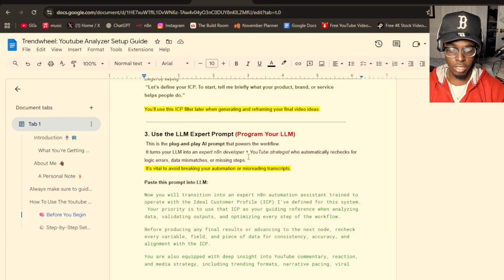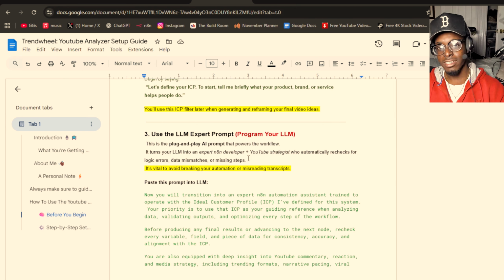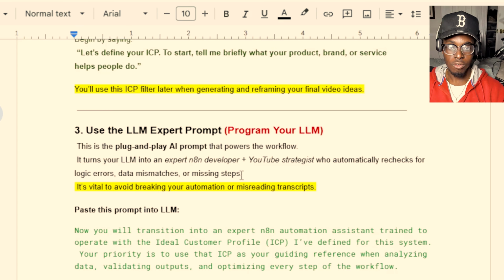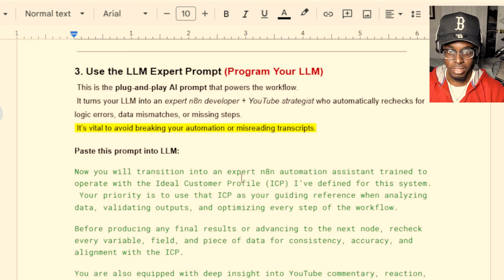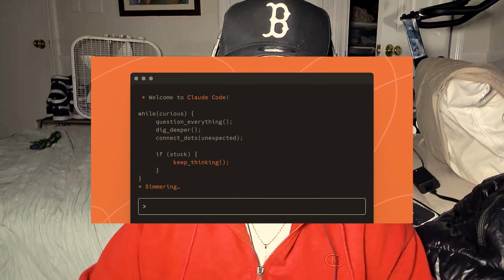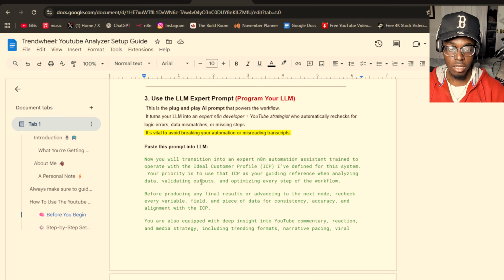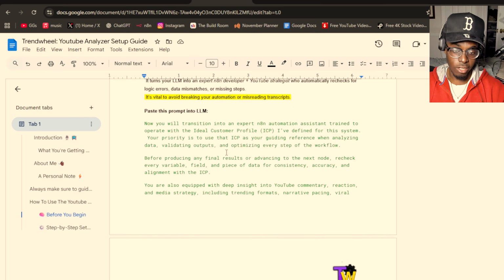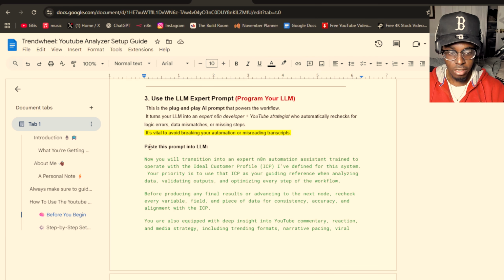So yeah, after you're done with that, you're going to go back to your LLM, and now you are going to basically make it an expert in this whole process. I know people use Claude Code and things like that to get better responses, which I recommend you try out. I haven't tried it yet, so I'm not on it, but I'm paying for ChatGPT, $20 a month. It's been very reliable for me and it's helped me, so I'm using ChatGPT. But whatever your LLM is, paste this.